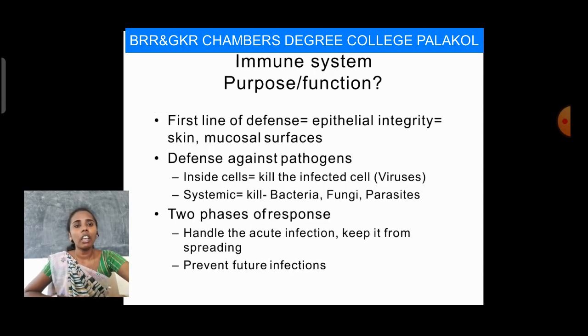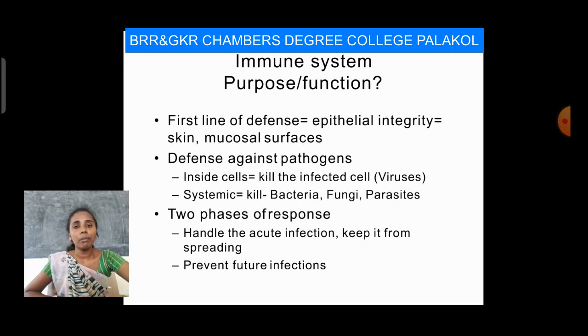Next, coming to our topic, immune system. The immune system can be defined as the first line of defense, or epithelial integrity, or skin or mucosal surfaces. This immune system functions in two ways. The first one is defense against pathogens.